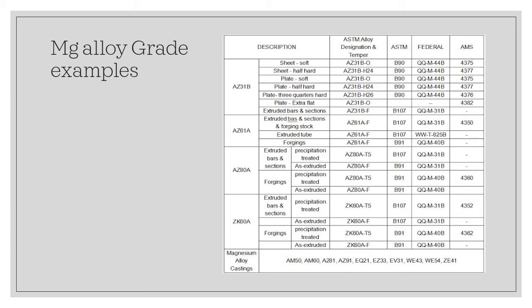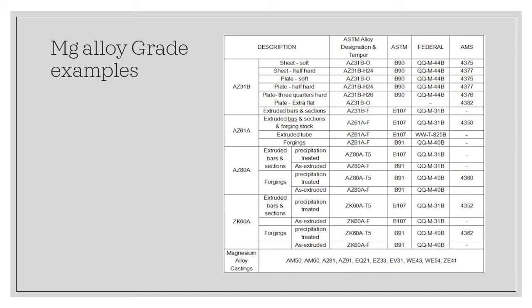Here are examples of magnesium alloy grade. So as you can see, it is represented in alphabet and numerical representation. It is available in ASTM, Federal and AMS standard. Usually, magnesium alloy can be formed into sheet, plate, extruded bar, and forging stock. It can also be used as extruded tube and also as pipe and